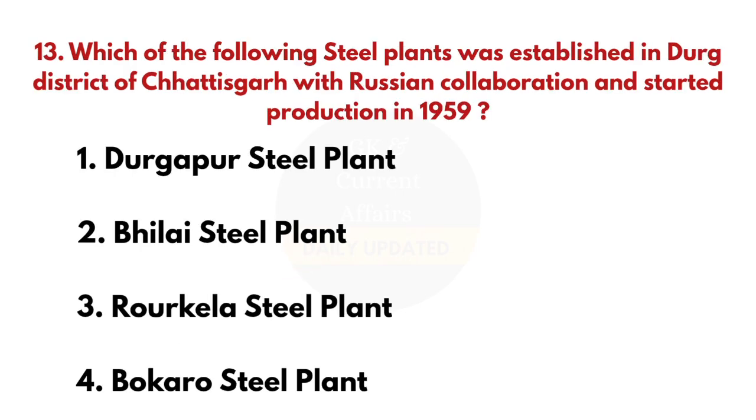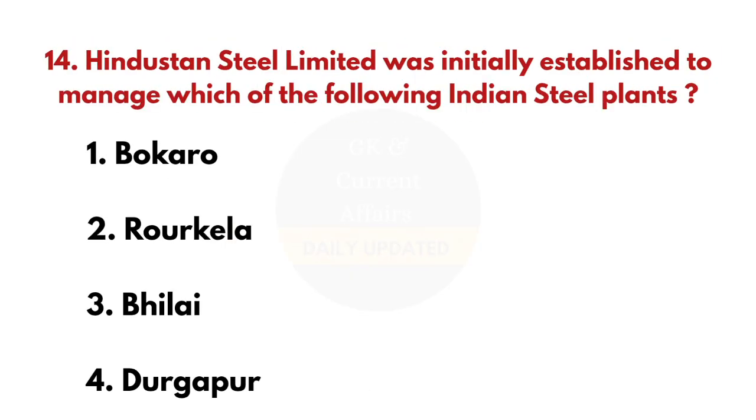13th question. Which of the following steel plants was established in Durg district of Chhattisgarh with Russian collaboration and started production in 1959? And the answer is Bhilai Steel Plant. 14th question. Hindustan Steel Limited was initially established to manage which of the following Indian steel plants? And the answer is Rourkela.